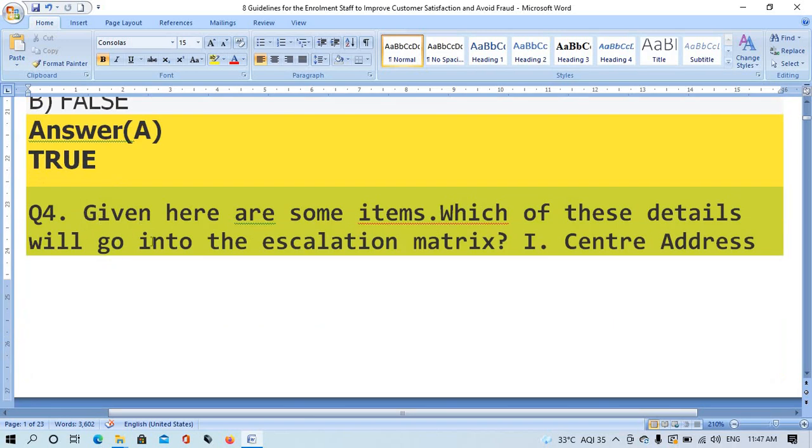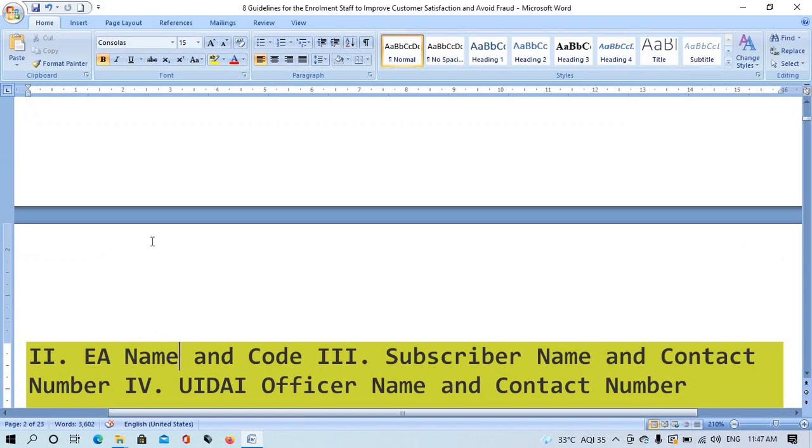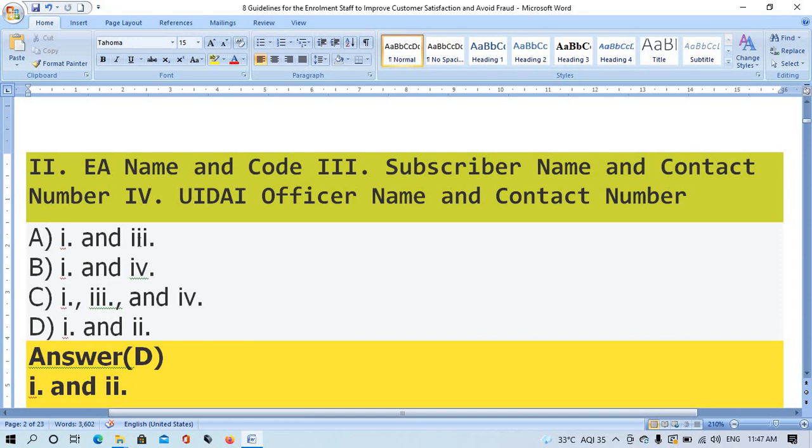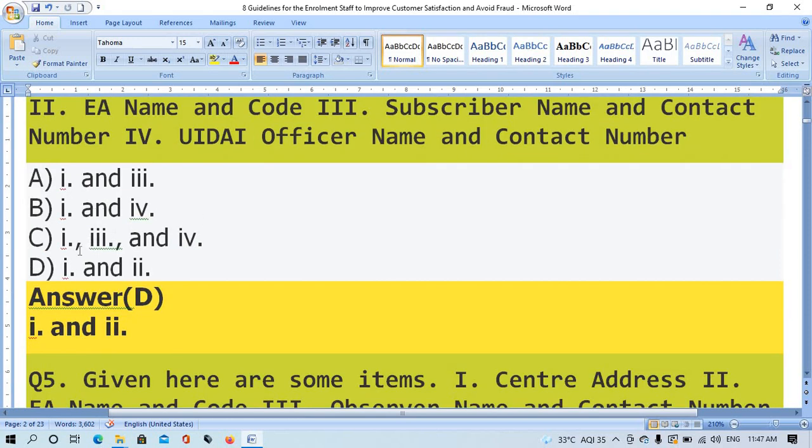Question number 4. Given here are some items. Which of these details will go into the escalation matrix? 1. Central address. 2. EA name and code. 3. Subscriber name and contact number. 4. UID officer name and contact number. Option A 1 and 3. Option B 1 and 4. Option C 1, 3 and 4. Option D 1 and 2. The right answer is option D, 1 and 2.